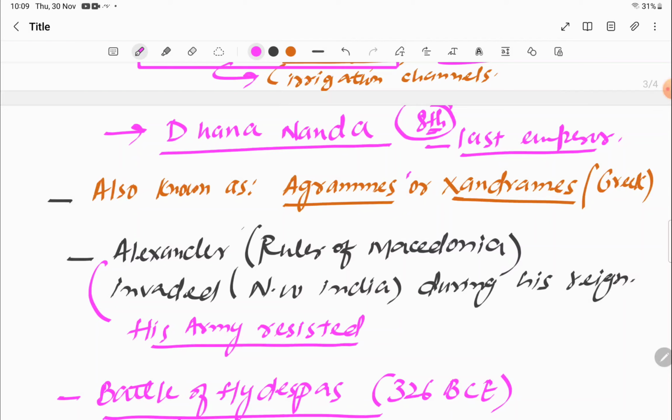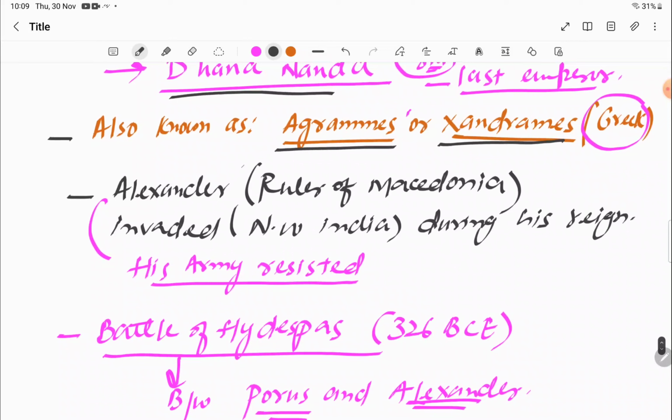So there are some important things about Dhananand, as we can clearly see written here. Dhananand in Greek is also known by other names like Agrames or Xandromes. Agrames and Xandromes are the names given in Greek to Dhananand. And what's very important about Dhananand is Alexander's attack. Alexander, who was the ruler of Macedonia at that time, was conquering every state, and he was moving towards the northwest. In the northwest there was the rule of Dhananand.